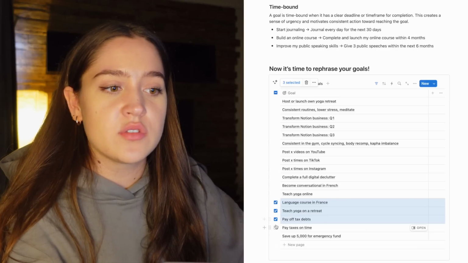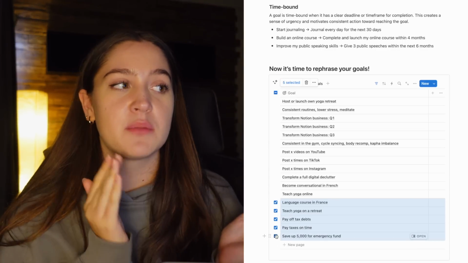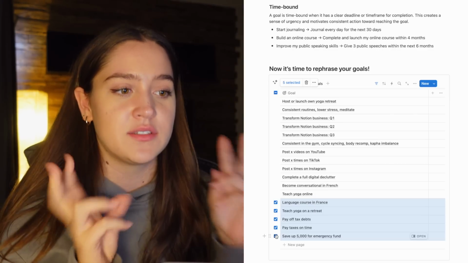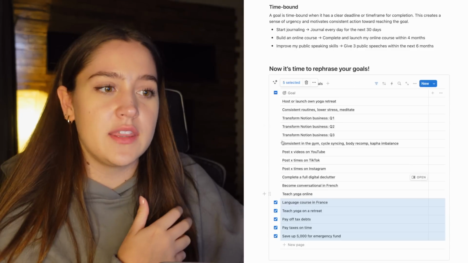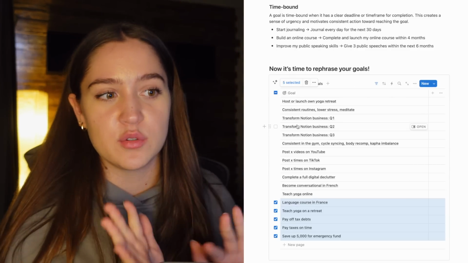So yeah, these 5 goals on the bottom for me are going to be result goals, and they're going to be in my notes that I'm going to be checking every month, but they're not goals that I'm going to be actively working on, whereas these 12 goals are goals that I'm going to be actively referring back to and using in my Notion pages.